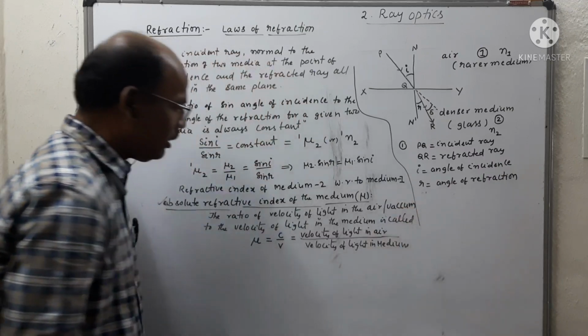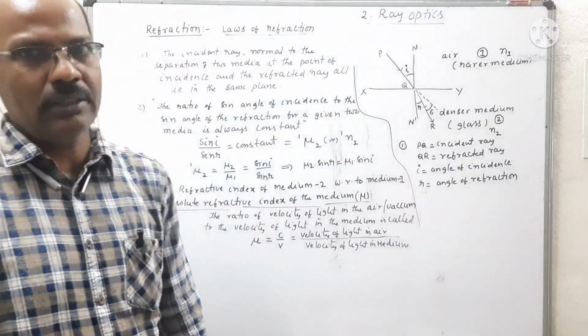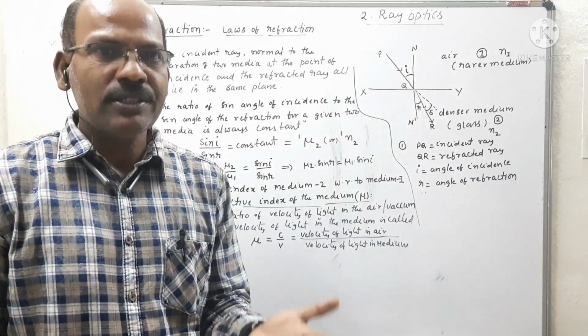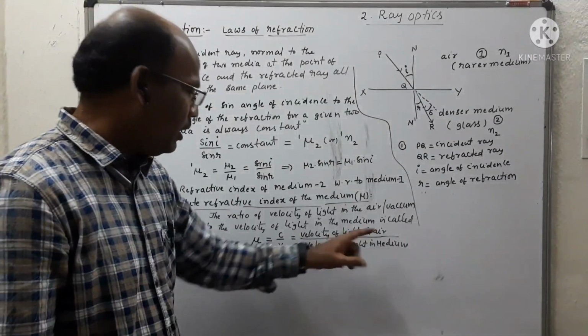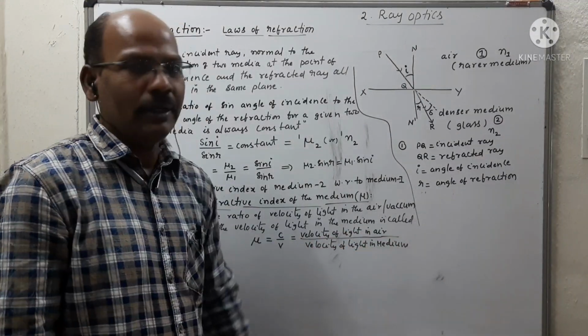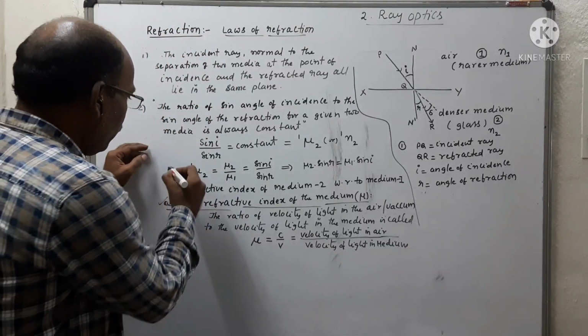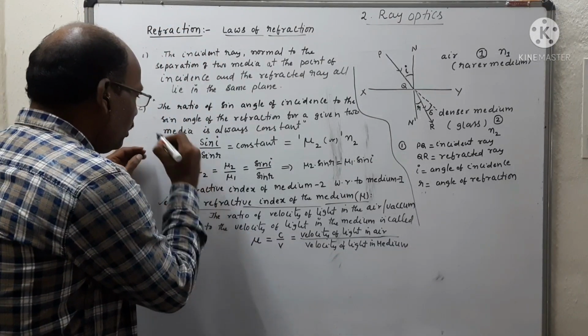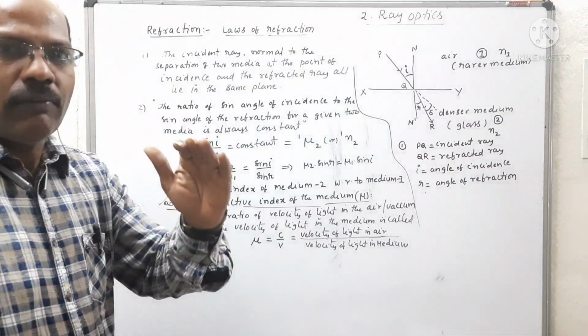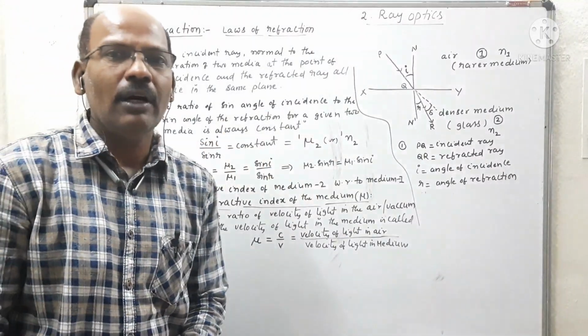This is the formula used to solve simple applications based on the velocity of light in air and the velocity of light in a medium. By using this equation, we can modify the relative refractive index of one medium with respect to another medium.